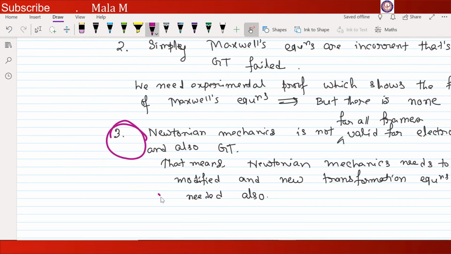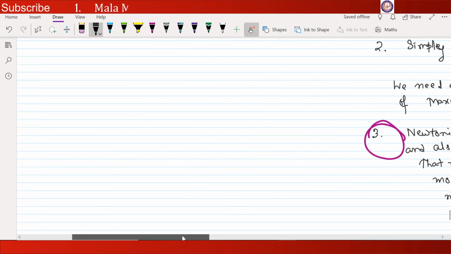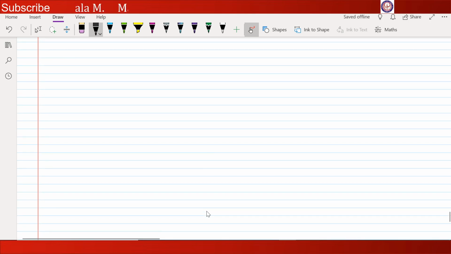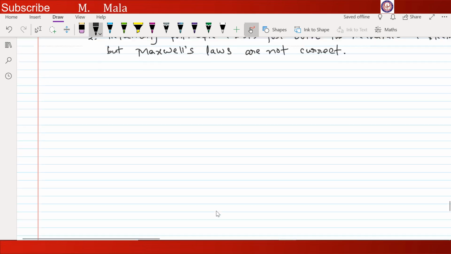So if we are able to prove these things, then we can explain both electromagnetism and Newtonian mechanics at the same time. So for that, what do we have to do?